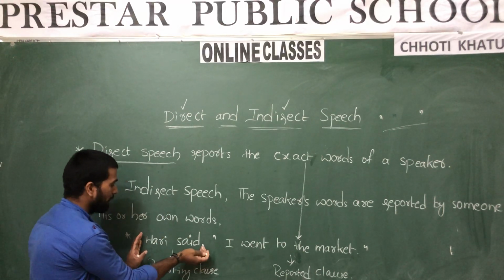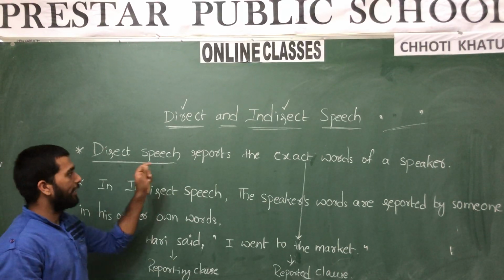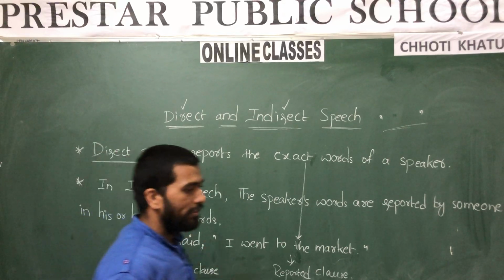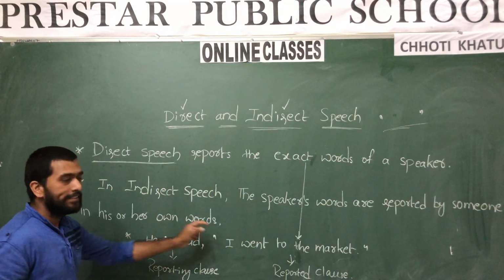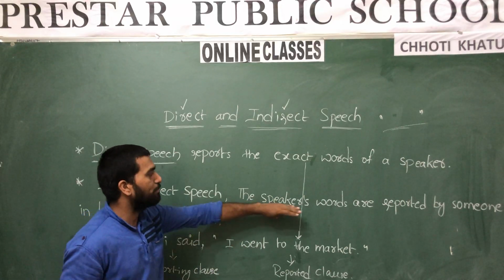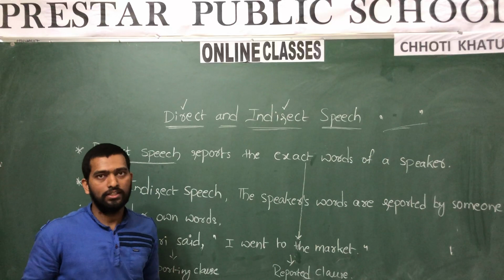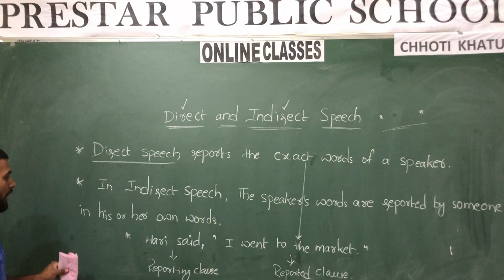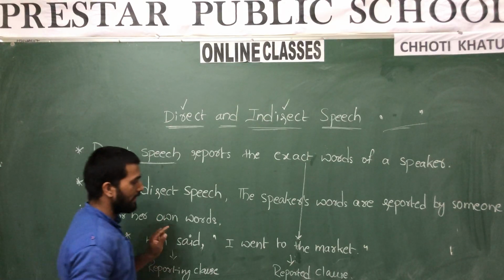This is called reporting clause. This is all about direct speech. Now let us discuss indirect speech: how the speaker's words are reported, or converted, by someone in his or her own words. Let us see by taking the same example.